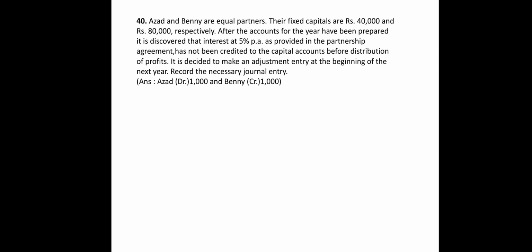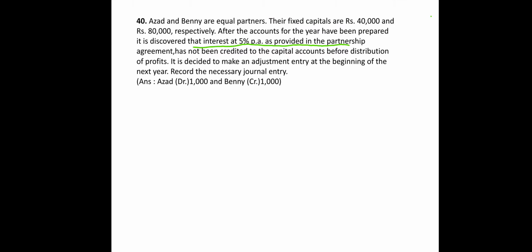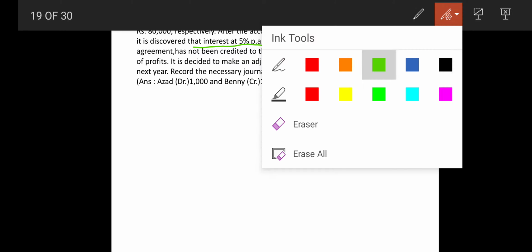Now what has happened in the sum is very simple: 40,000 and 80,000 were their capital, and interest on capital 5% is not charged, right? So we have to charge it now. In the partners' capital accounts, interest on capital will be on the credit side, and in the profit and loss appropriation account it will be on the debit side. So now we are switching towards a very simple sum.